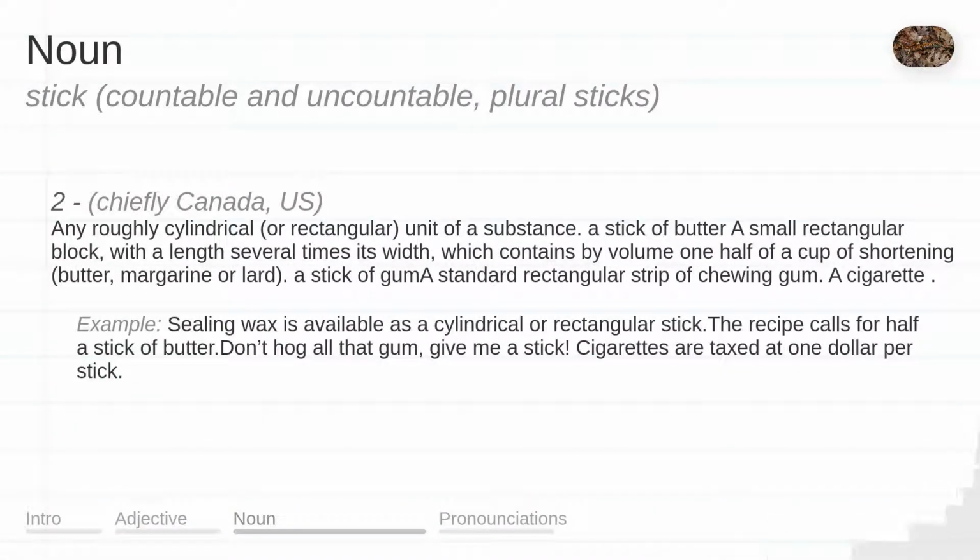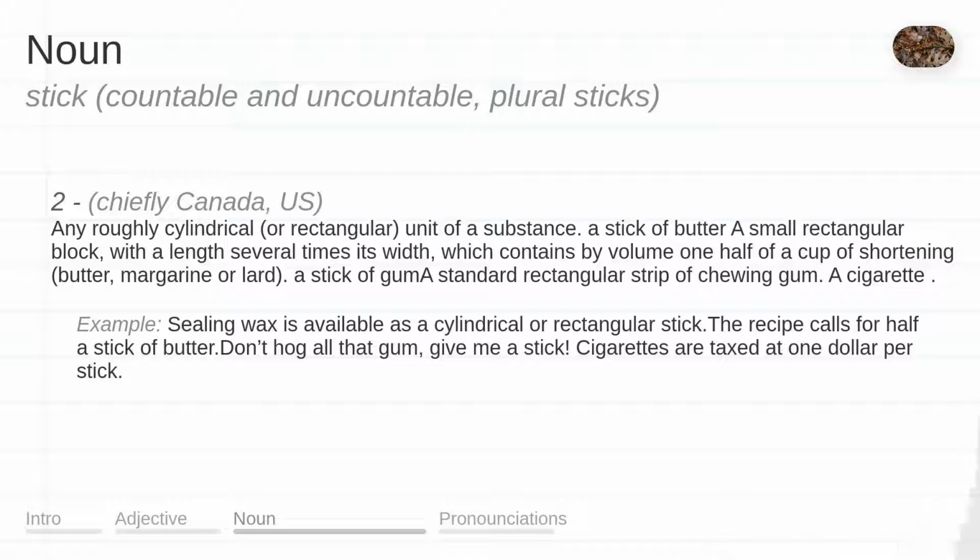Any roughly cylindrical or rectangular unit of a substance. A stick of butter: a small rectangular block, with a length several times its width, which contains by volume 1/2 of a cup of shortening, butter, margarine or lard. A stick of gum: a standard rectangular strip of chewing gum. A cigarette. Example: Sealing wax is available as a cylindrical or rectangular stick.